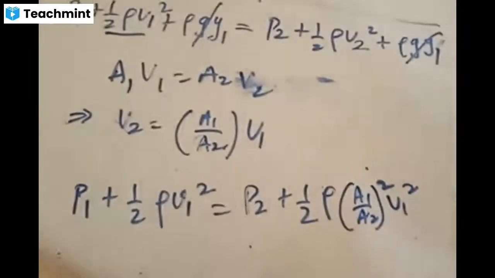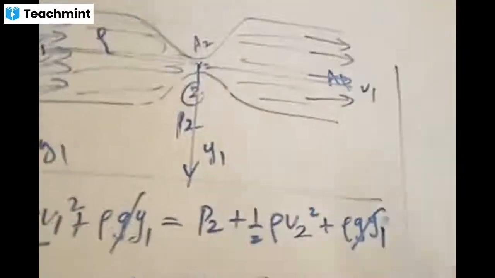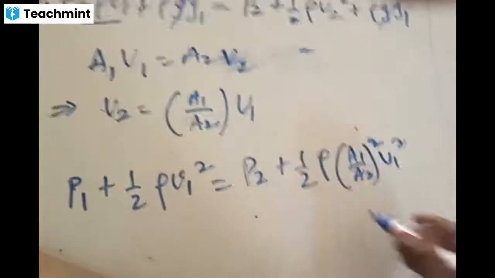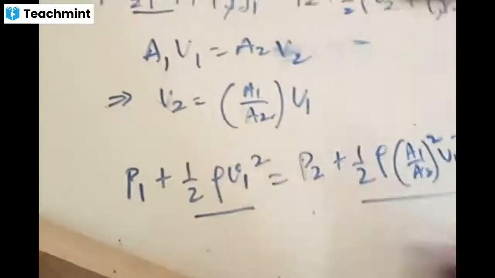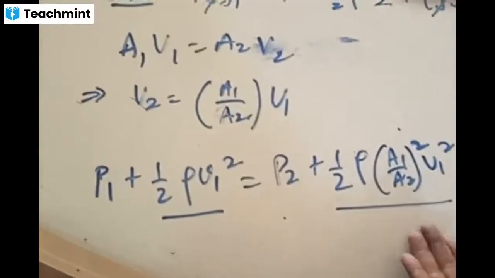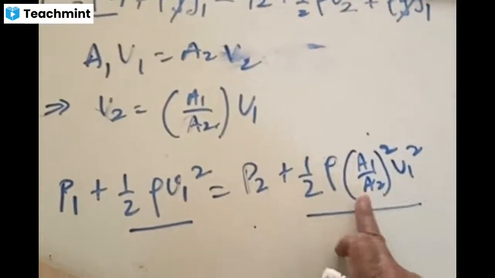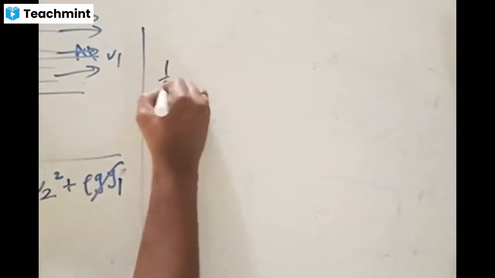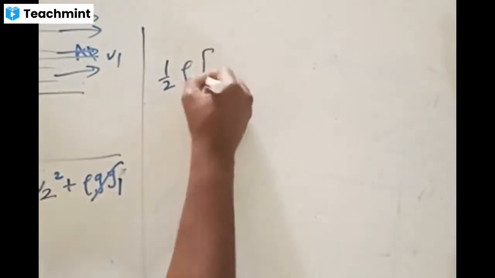Now write all V1 terms together from this. How to write the V1 terms together? You should know this equation. P1 plus half rho V1 square, and P2. I'll show you. From this, I want to write all V1 terms together. This is first V1. This is one more V1. These two terms together and the other two terms together. We'll take this one to this side, the A1 V1 square term to the LHS. Thereby what does it become now? Half rho.